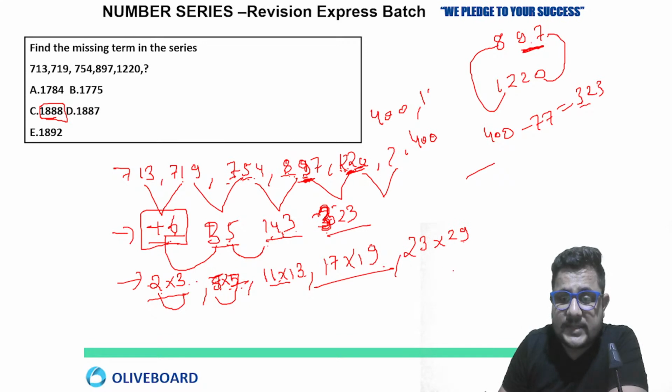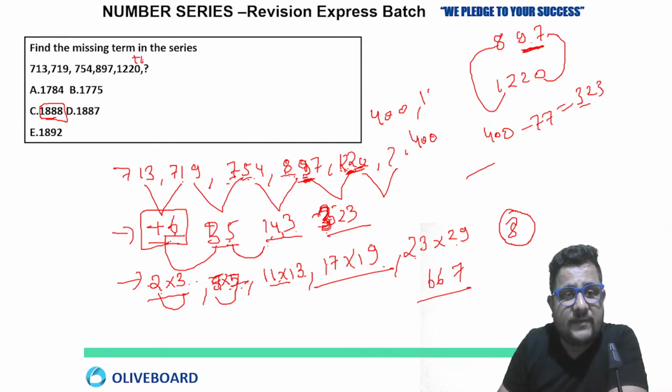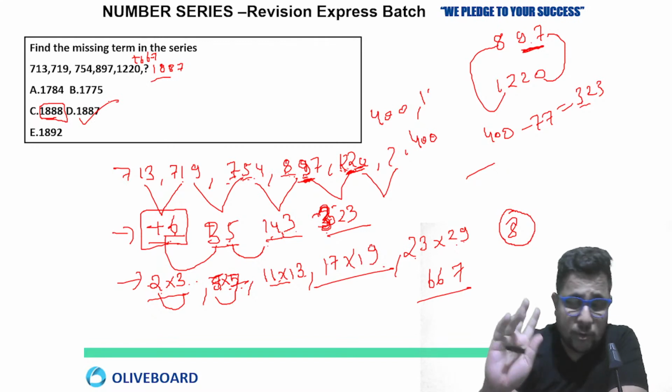Now 29 3s are 87, 7, 8 carry. 29 2s are 58 plus 8, so 6, 6, 7. Now just add 6, 6, 7 here. So you will get 1, 8, 8, 7, which is given in option D. And I hope you like the pattern.